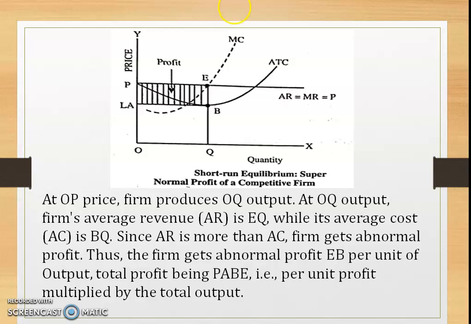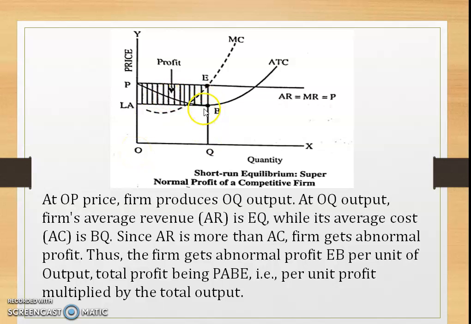The point of equilibrium is E. The output level is OQ, and the cost per unit is BQ. This is the cost of production, or cost per unit; you can say it is BQ or AO.